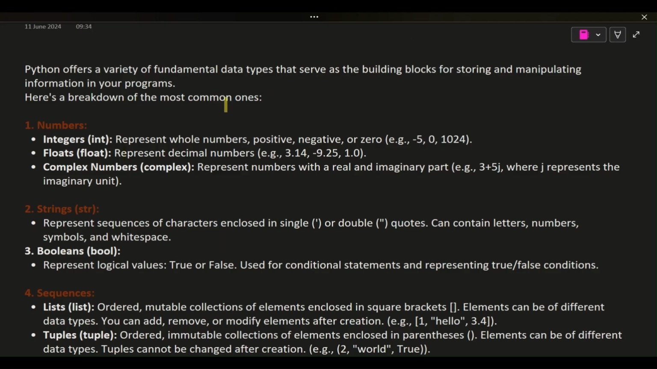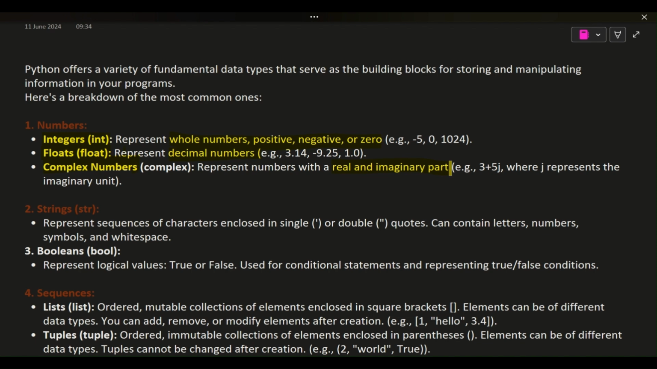Python offers a variety of fundamental data types that serve as the building blocks for storing and manipulating information in your programs. Here's a breakdown of the most common ones. 1. Numbers. Integers, int, represent whole numbers, positive, negative, or 0, e.g., -5, 0, 10, 24. Floats, float, represent decimal numbers, e.g., 3.14, -9.25, 1.0.